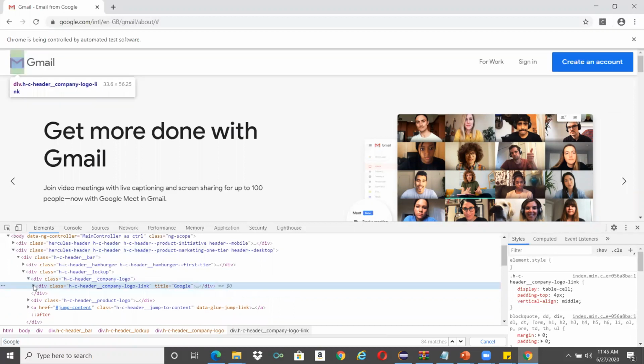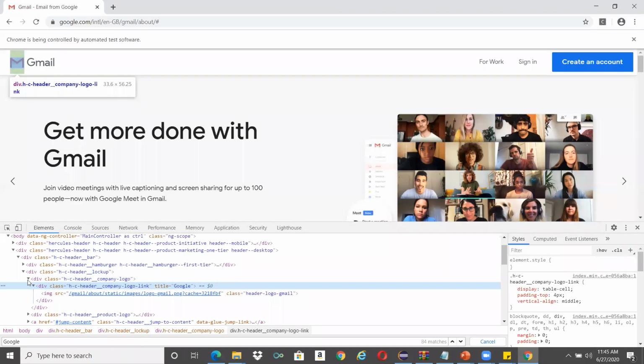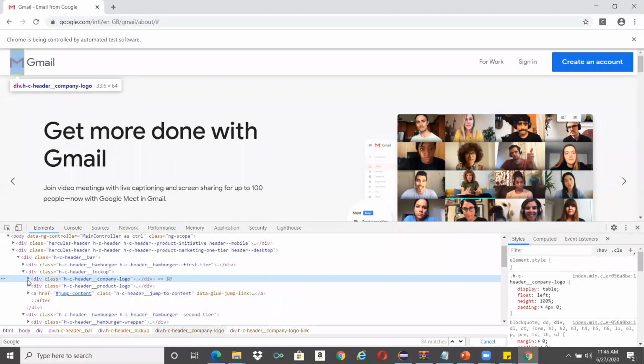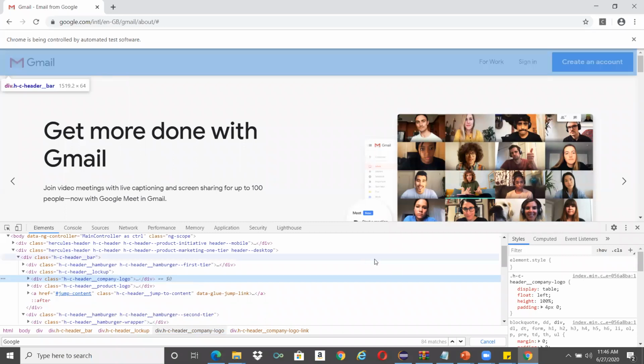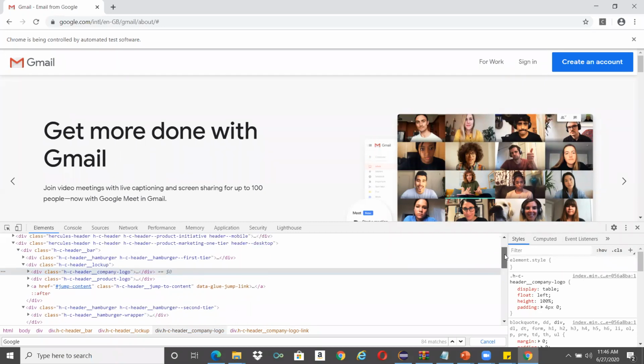In those cases, we have to use the XPath. XPath is like finding some unique element, and using this, you try to traverse, maybe using its parent or its grandparent, and navigate to this particular logo. That is where XPath comes into the picture. XPath is a very powerful locator which helps us to traverse and navigate through the DOM.